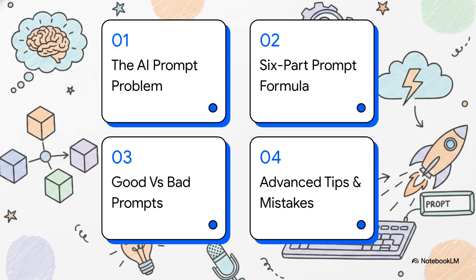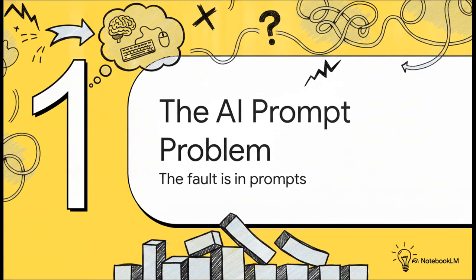First, we'll look at the AI prompt problem. Second, we'll break down the 6-part prompt formula. Third, we'll compare good versus bad prompts. And finally, we'll cover advanced tips and mistakes you need to avoid. Section 1. The AI prompt problem. The fault is in our prompts.